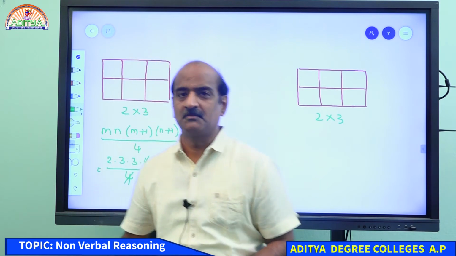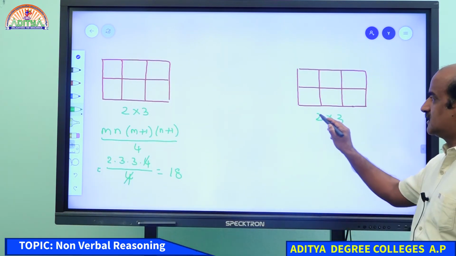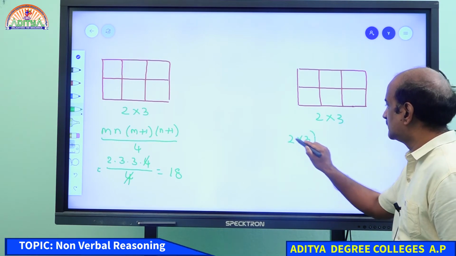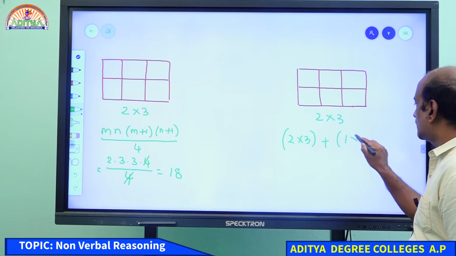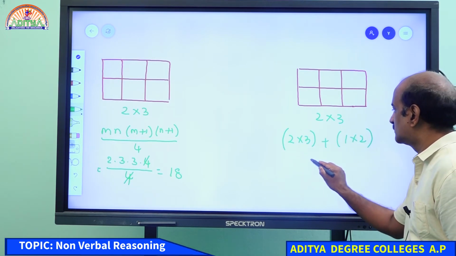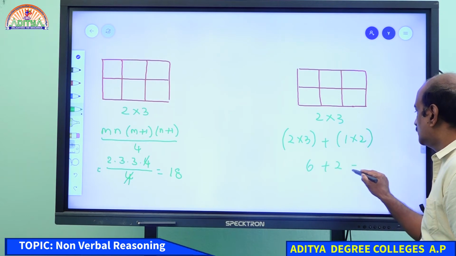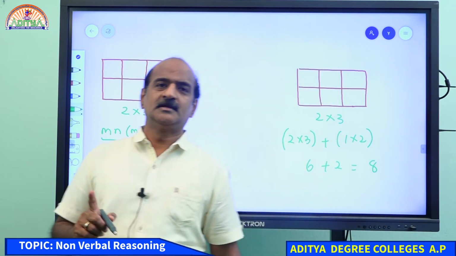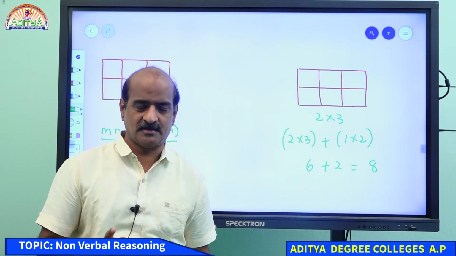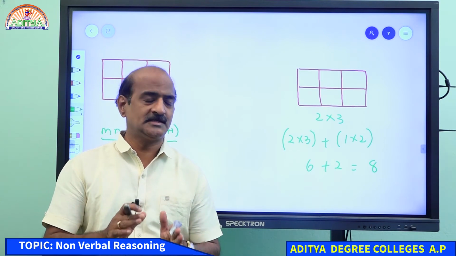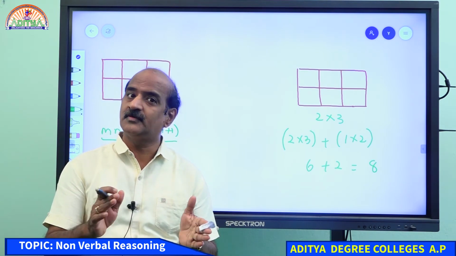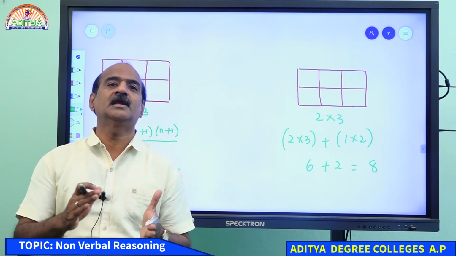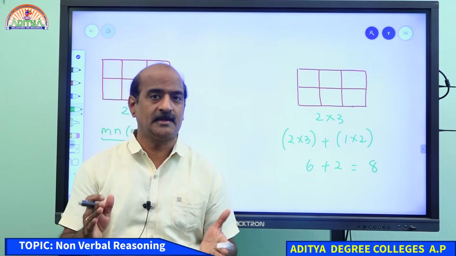I demonstrate you. But if I ask you to calculate squares over here, the simple formula is 2 into 3, come on student, plus 1 into 2. Tell me student, 2 into 3 is 6, 1 into 2 is 2, therefore 8. What is the 8? That is the number of squares. 18 is the total number of figures where we have rectangles as well as squares. But if you want to be very particular about squares, you get only 8.